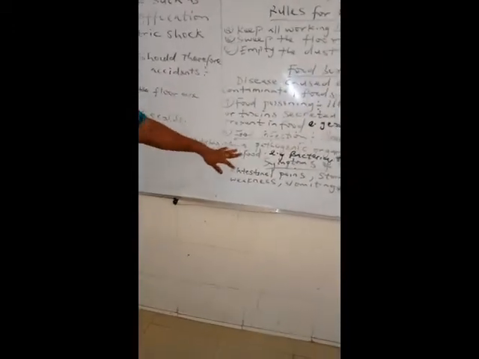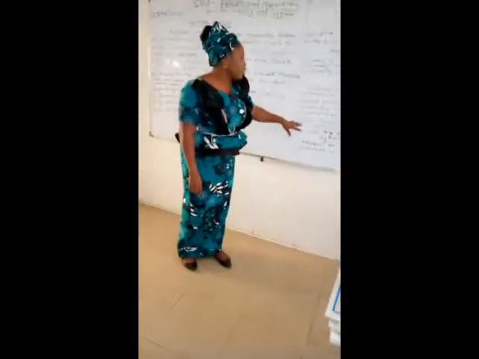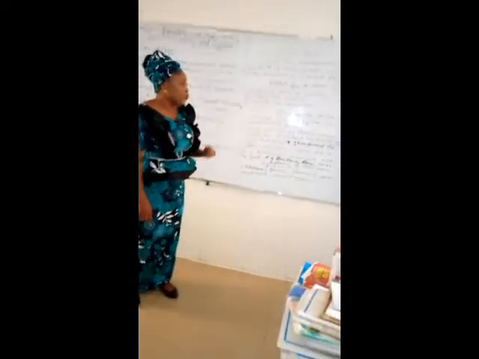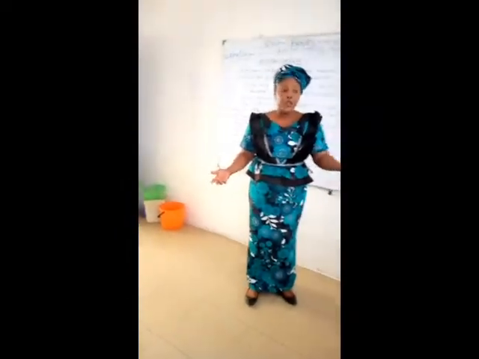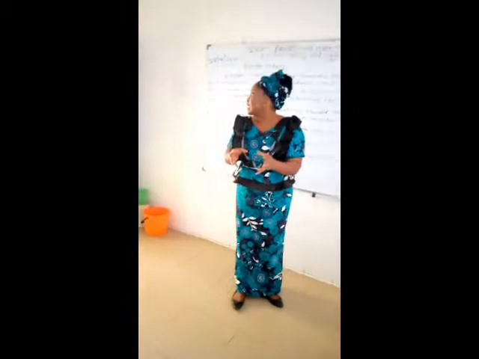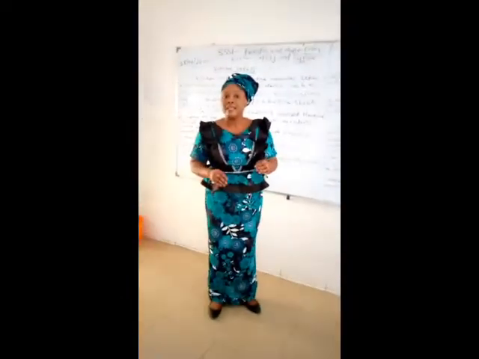Then we also have food infection. Illness due to the consumption of pathogens, pathogenic organisms along with the food. Illness caused by the consumption of pathogenic organisms you eat along with your food, e.g. bacteria. When you leave your food, bacteria can enter, fungi, viruses, they can enter.